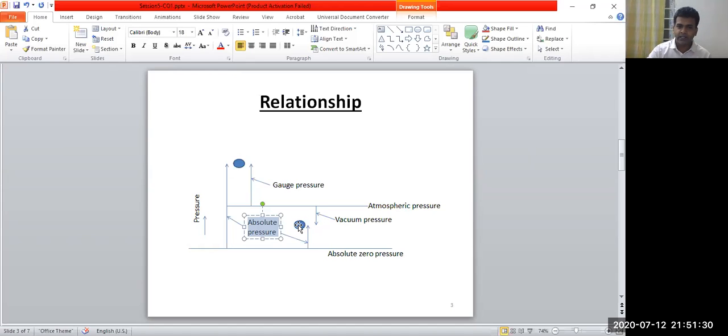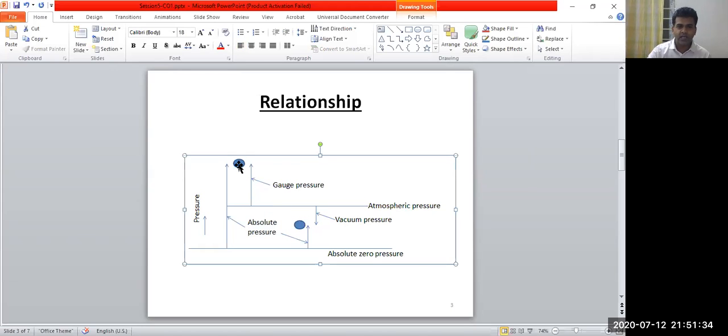Hope it is clear. Now we come to the next point, this upper point. If you measure the pressure at this upper point with respect to this bottom reference line, that is the absolute zero pressure or absolute vacuum pressure, that is the vertical distance from this bottom line to this point, then this pressure is called the absolute pressure.